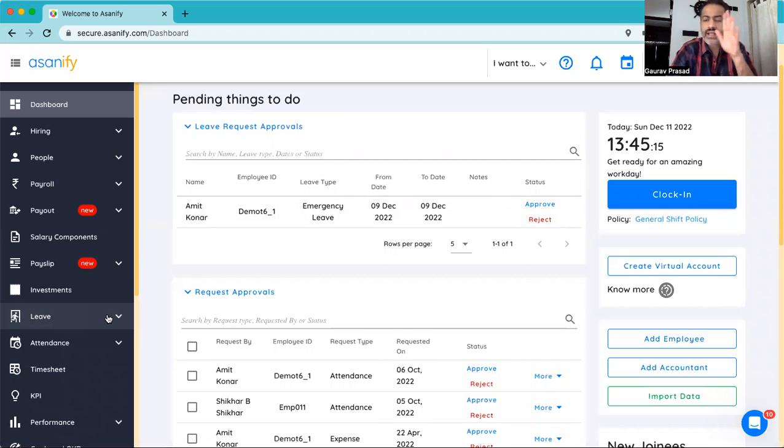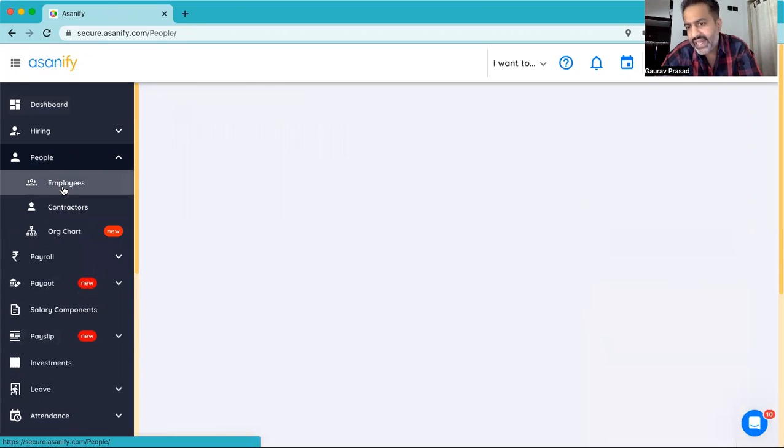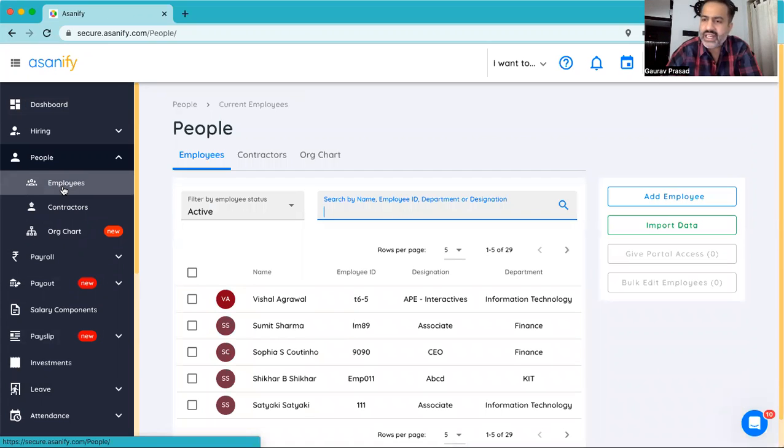What we have seen so far is the entire leave management, attendance tracking, geotagging or geofence, biometric integration, face recognition. And the payroll implication of all of these things can be done quite easily on Asanify. Like I mentioned earlier, Asanify is not just a payroll platform, it is an end-to-end HR system. And a lot of things about end-to-end HR management starts with managing the employee data. So at the time of setup, Asanify integrates with Excel seamlessly. So setup is literally like a half an hour activity where the Excel of your employee data and the salary can be uploaded directly.